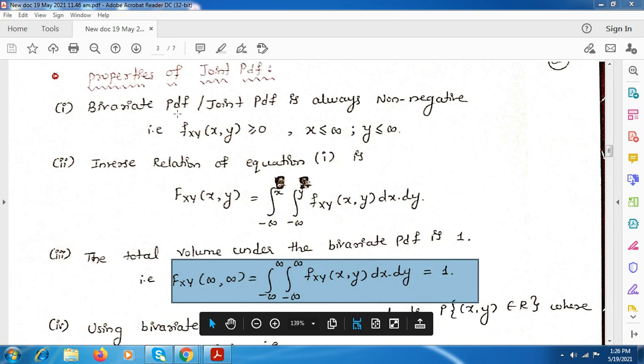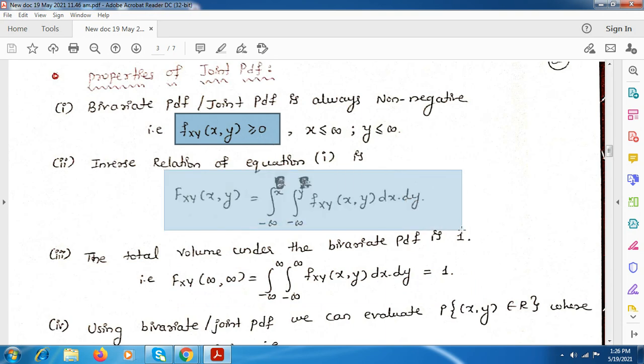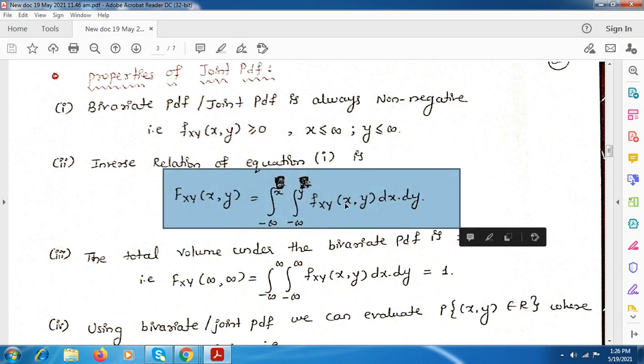Take down these three properties. First, the bivariate or joint PDF is always non-negative. The second one is the CDF in terms of this PDF, where we have two integrations, from minus infinity to x and from minus infinity to y.